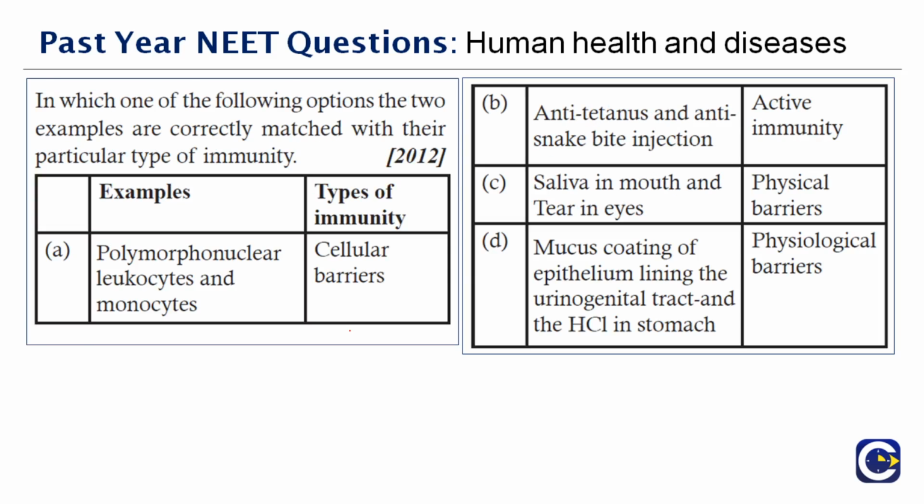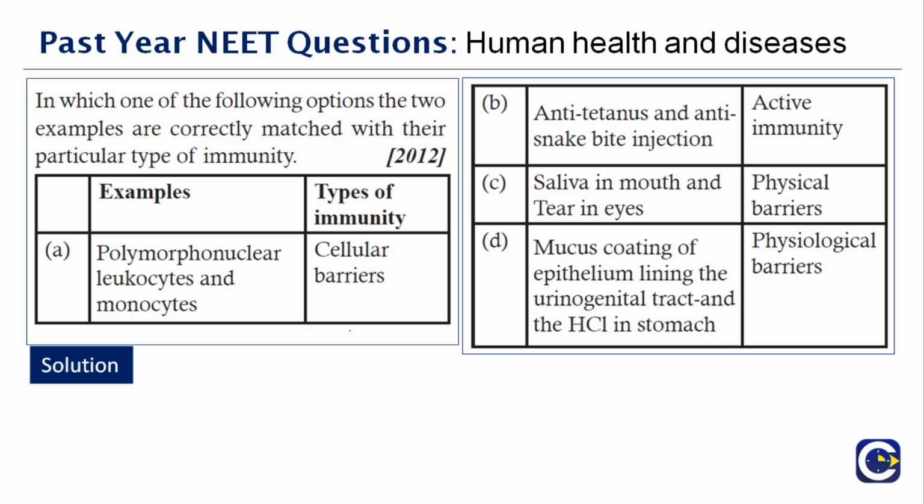Next question here. In which one of the following options are the two examples correctly matched with a particular type of immunity? Okay, so first one is polymorphonuclear leukocytes and monocytes. They are the cellular barriers. Yes, that's right. Anti-tetanus and anti-snakebite injection, no. Saliva and mouth and ear and eyes, physical barriers. Okay.